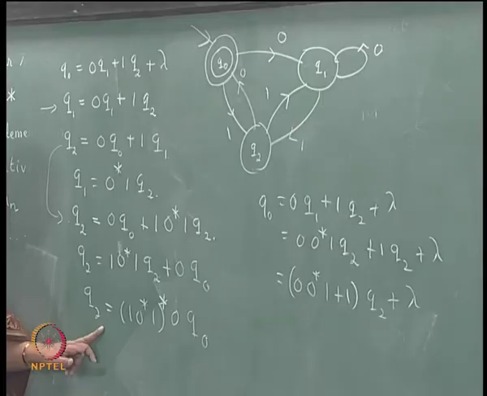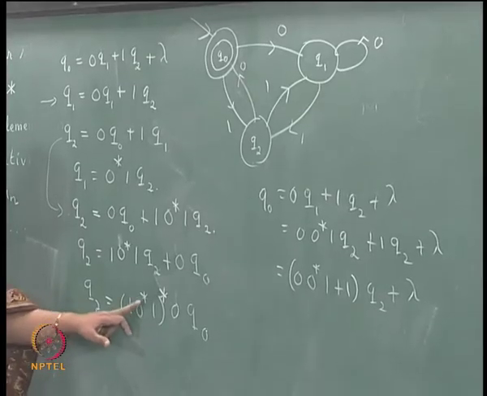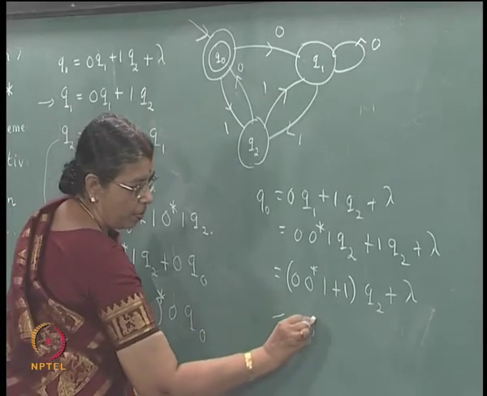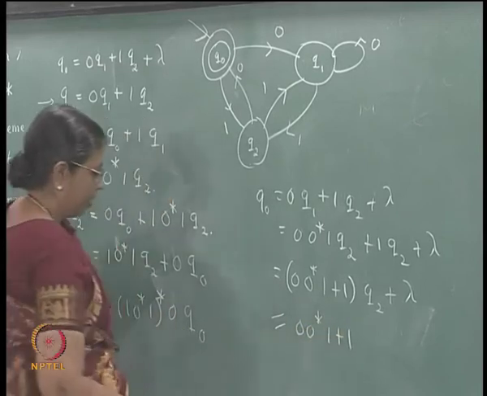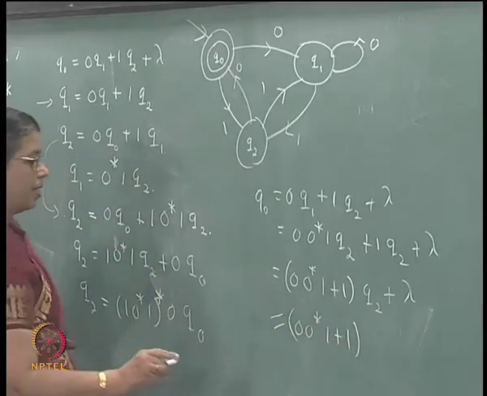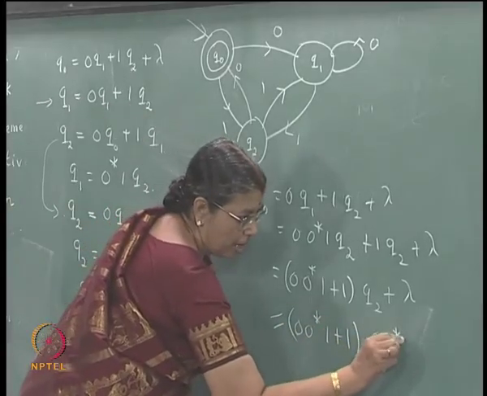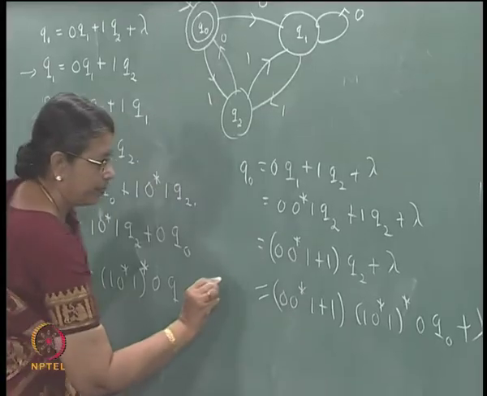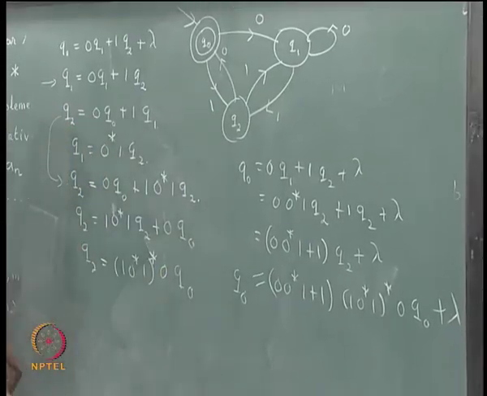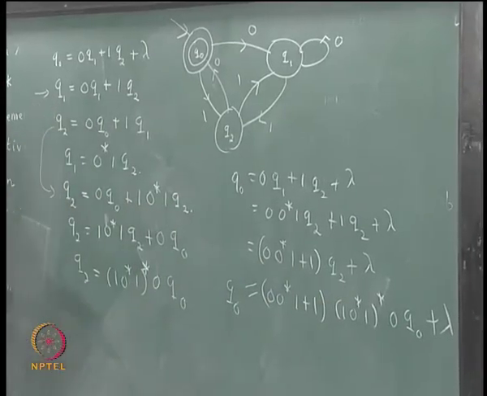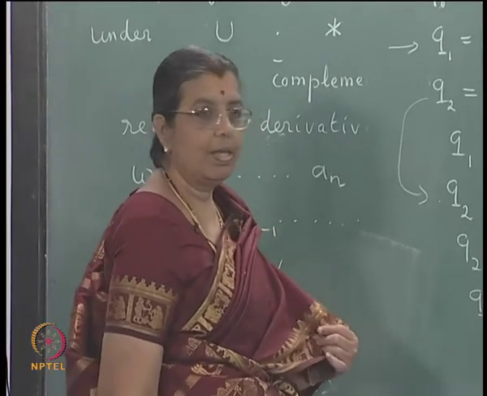But what is Q2? Q2 is 1 0 star 1 star 0 Q naught. So, use that here: 0 0 star 1 plus 1, instead of Q2 you write this 1 0 star 1 star 0 Q naught plus lambda. So, Q naught is this Q naught plus lambda. It is again of the form x is equal to A x plus b, where b is lambda.